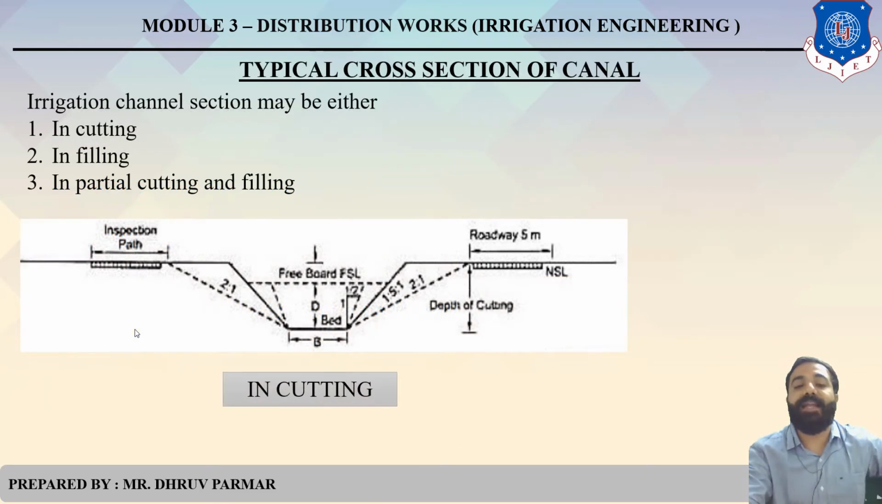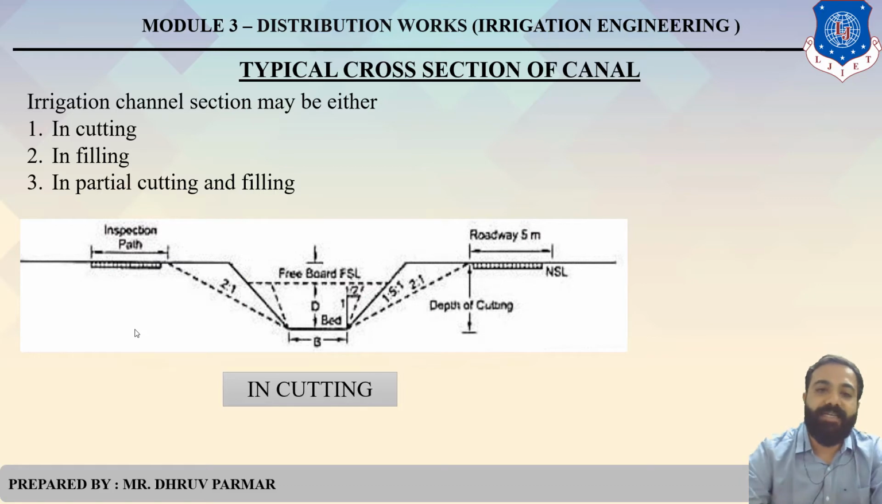The next one, typical cross sections of canal. In this canal, there are three types of section that may be there. First one in cutting, second one in filling, and then third one partially cutting and partially filling. So the first one is the cutting section. Yeah, so this is a diagram of cutting section.